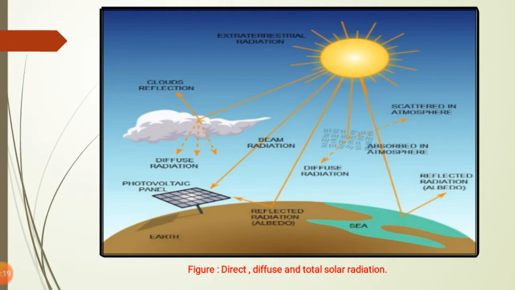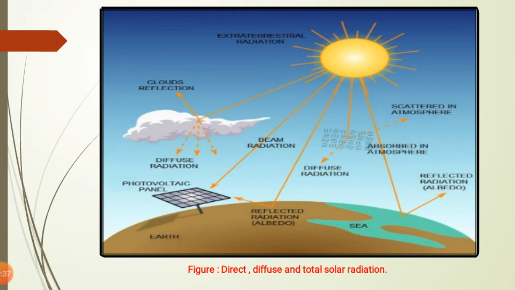Now we know that the atmosphere is cloudy or cloudless. When the radiation coming from the sun passes through the clouds, sometimes it gets reflected back to space.